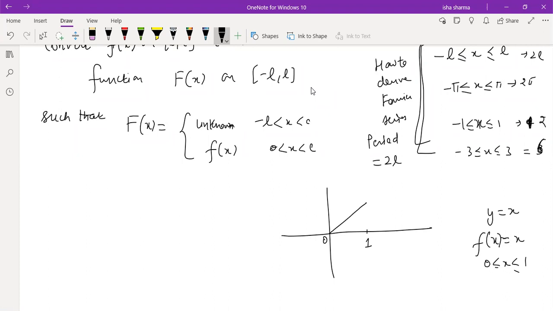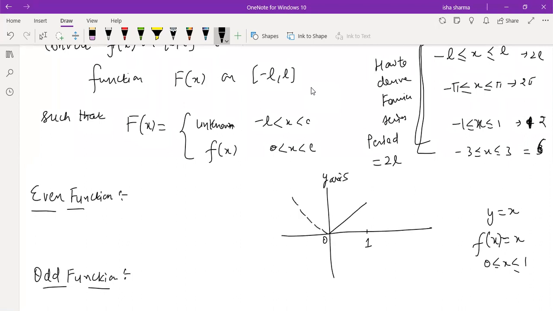There are two options with me. One option is I can convert this function into an even function, or I can convert this function into an odd function. I will tell you how you are going to decide when to convert to an even function or when to convert to an odd function. So if I convert this to an even function, what is going to happen? Even function means there should be symmetry with respect to the y-axis.